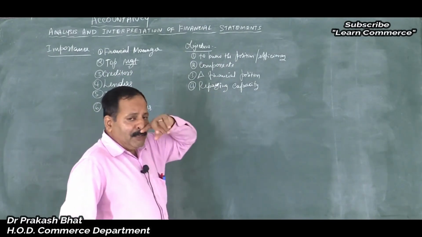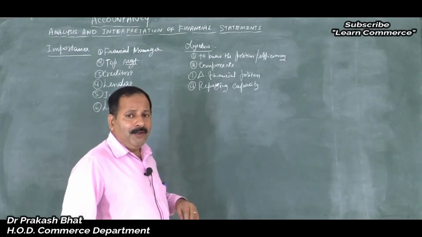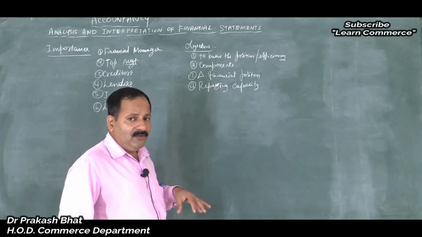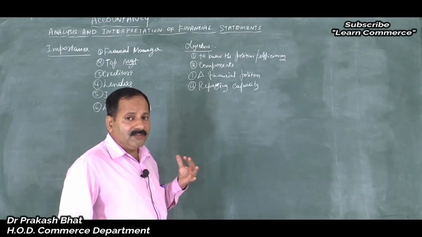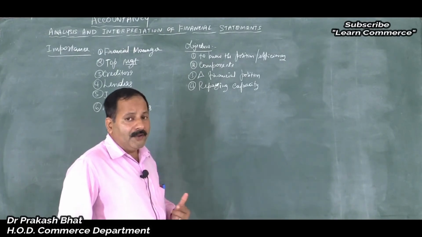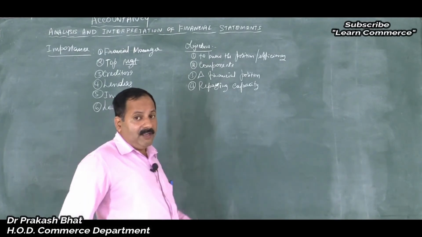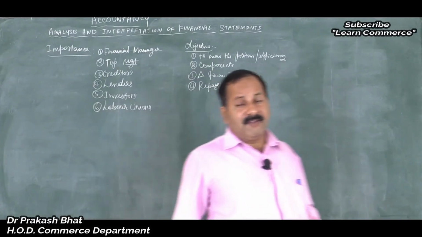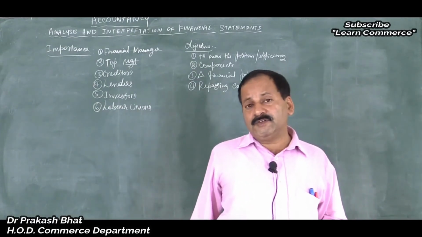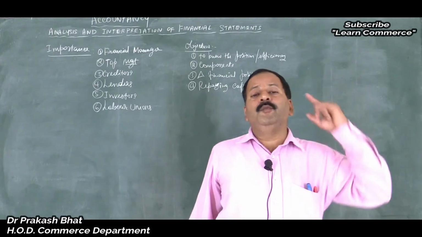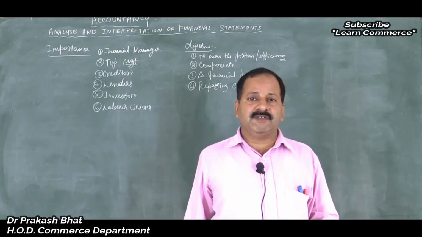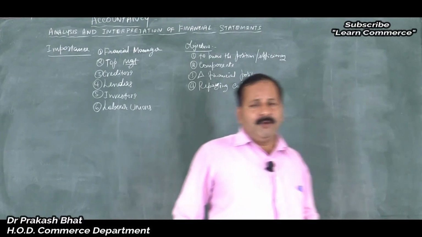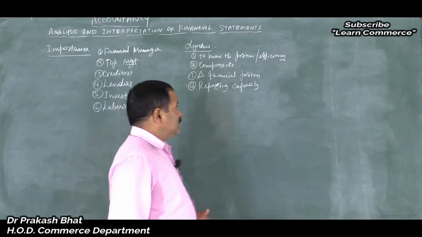So in America it is common, depending upon the credit rating they have. If it is very good, they will get a loan at a lower rate of interest. If the credit rating is poor, risk is more, repaying capacity is less, isn't it? Risk is more. So the financial institutions will charge more interest for such customers. But it is not here, it is common to all the people, all the individuals, isn't it?